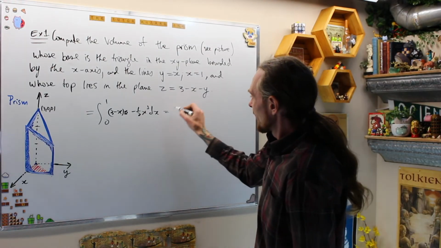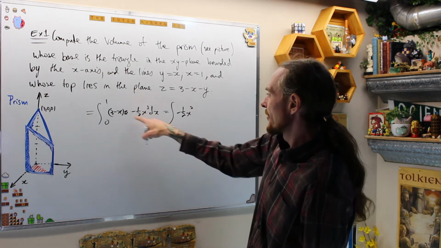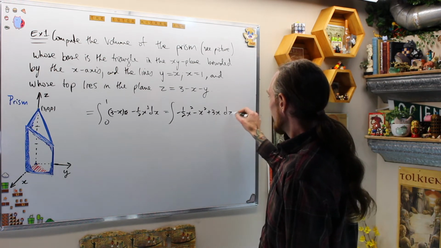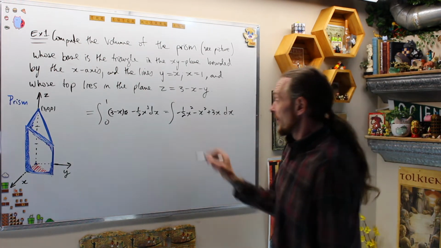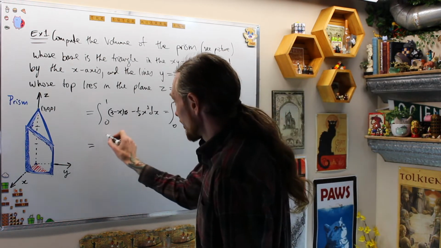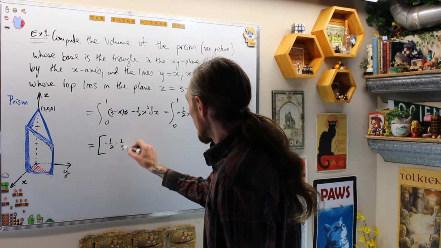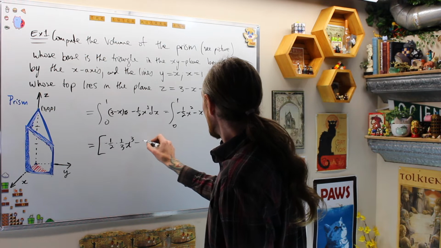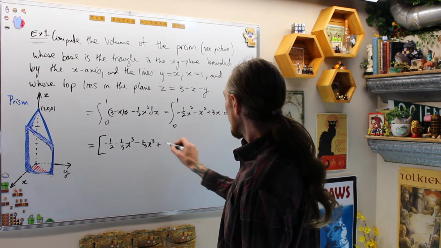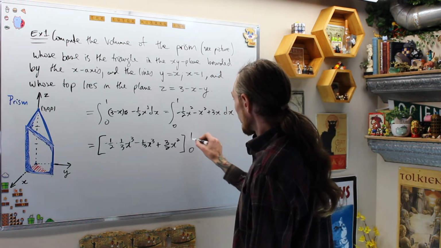Simplifying first, I'm going to get negative 1/2 x squared minus x squared plus 3x dx from 0 to 1. Don't forget your limits of integration. This gives me, by the fundamental theorem of calculus part 2, negative 1/2 times 1/3 x cubed minus 1/3 x cubed plus, what do I get? 3 over 2 x squared, evaluated from 0 to 1.